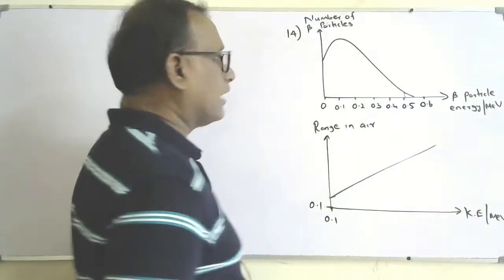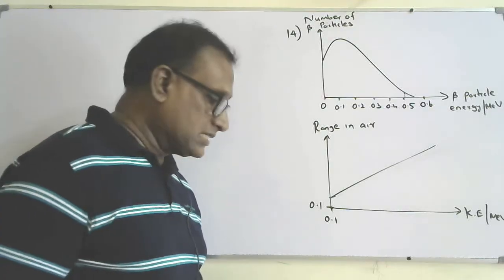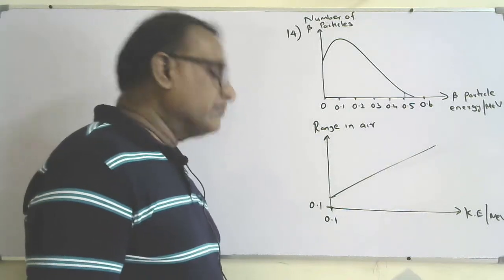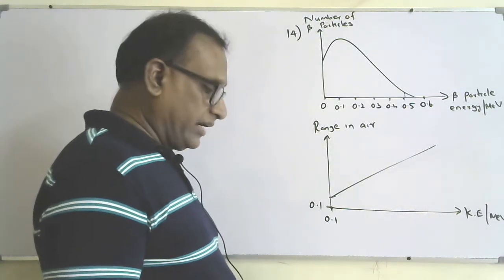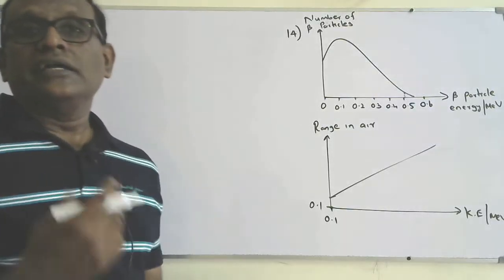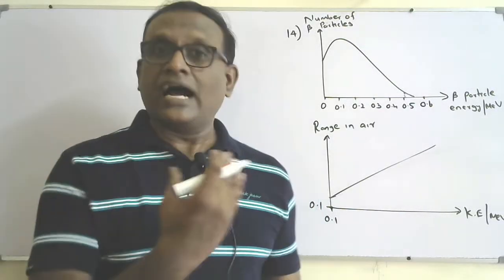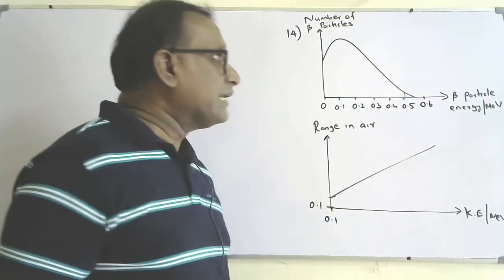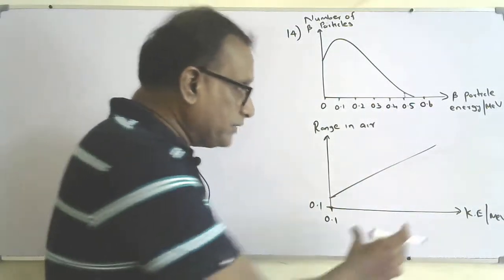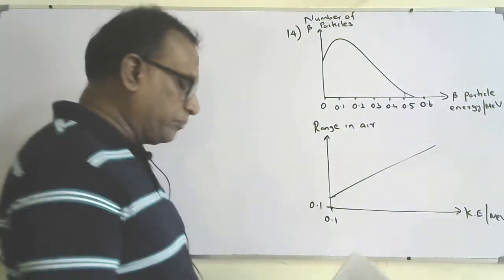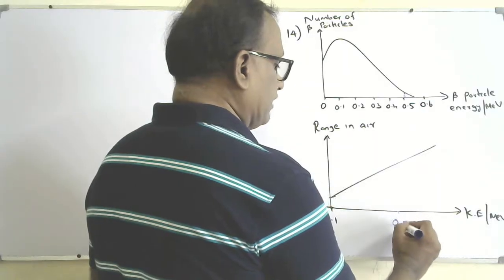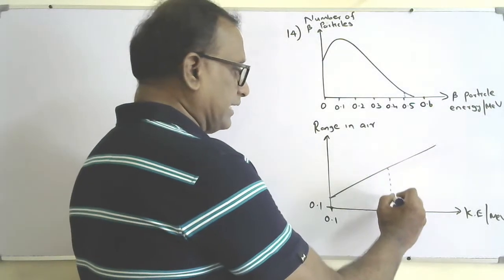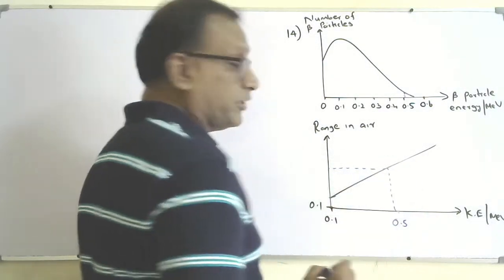So when you read it from the graph, I take 0.5 mega electron volt as the high energy beta particle. For 0.5 mega electron volt, I am going to find how many nitrogen molecules it will ionize when it passes through 1 centimeter. In this first method, for 0.5 mega electron volt, what will the range be? I am going to find it from the graph.